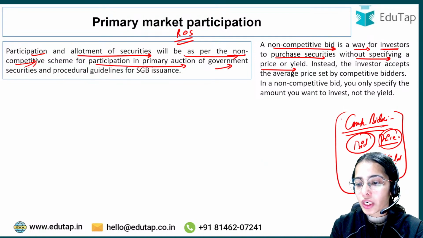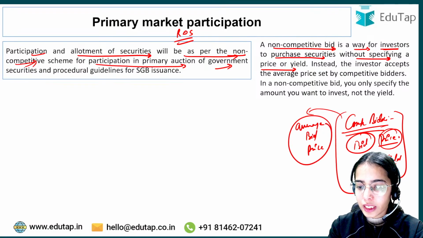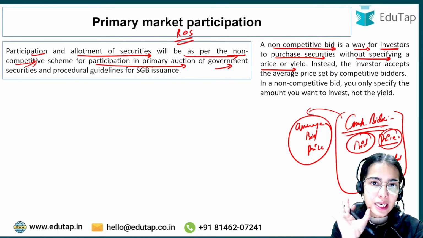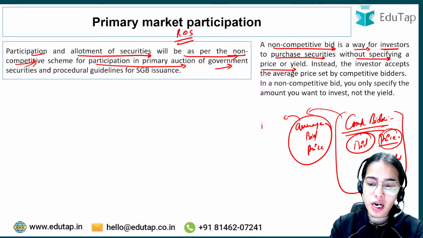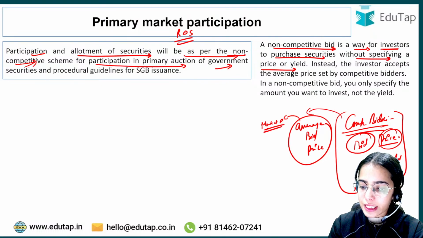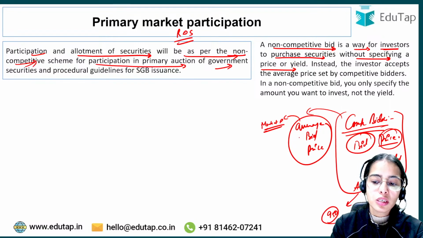Whatever is the average bid price decided as per the competitive bidding becomes the market price. Let's say the average price for the government security is 950. So this becomes the average bid price, or the market price.